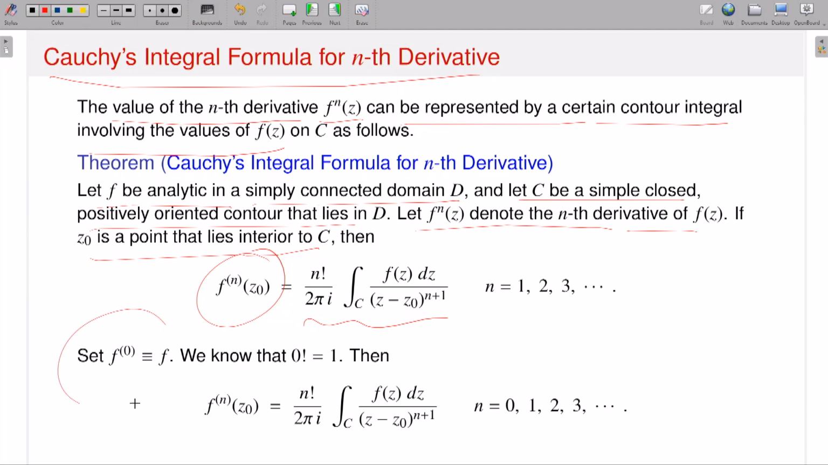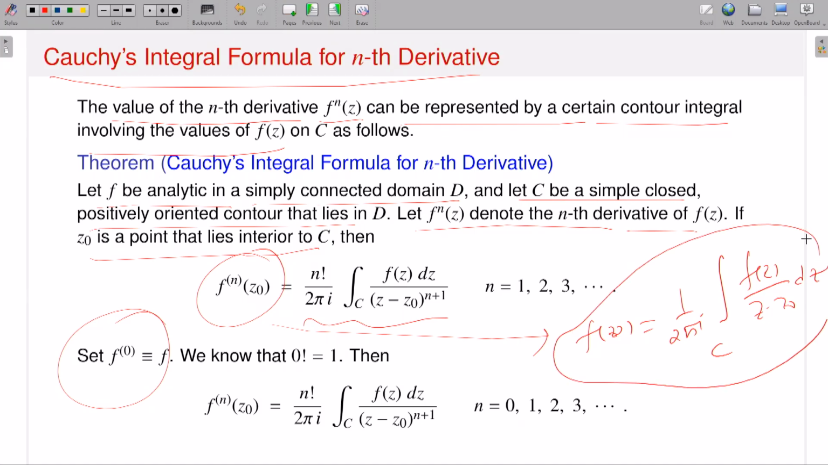Now, if I take n equal to 0, I will have exactly what is called Cauchy's integral formula. That means f of z naught, because the zeroth derivative of f is f and factorial 0 is 1, equals 1 by 2 pi i times the integral over C of f of z divided by z minus z naught dz. So this is actually a generalization of Cauchy's integral formula. If I put n equal to 0, I will have Cauchy's integral formula.